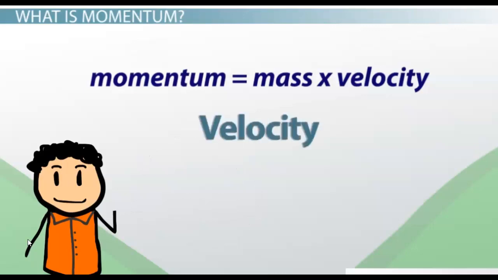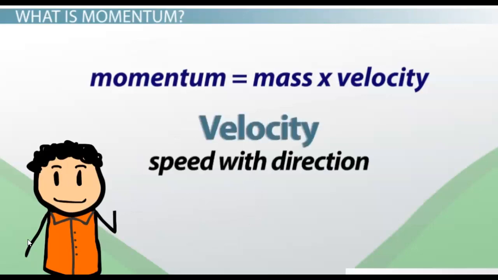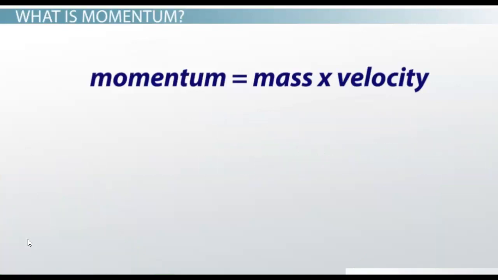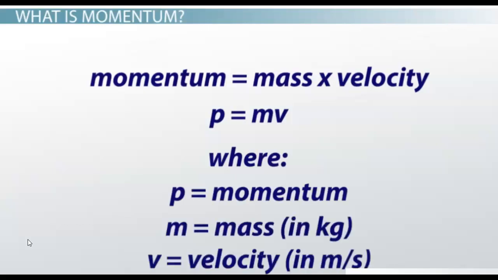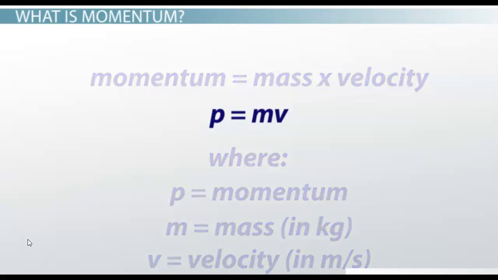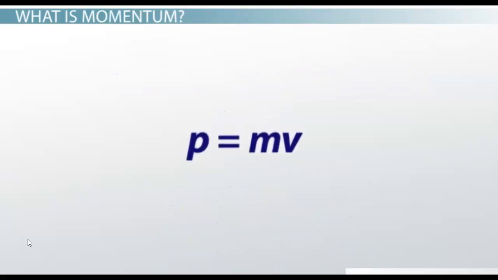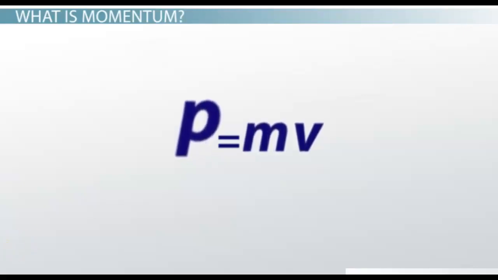You may remember that velocity is speed with direction, so if an object has a large speed, it also has a large velocity. Our momentum equation can be simplified even more by substituting the words for symbols. P equals mv, where P is momentum, m is mass in kilograms, and v is velocity in meters per second. As you can see, if you increase one of the variables on the right side of the equation, either the mass or the velocity, the momentum on the left side must also go up in order to keep both sides equal. If you increase both mass and velocity, the momentum goes up even more.